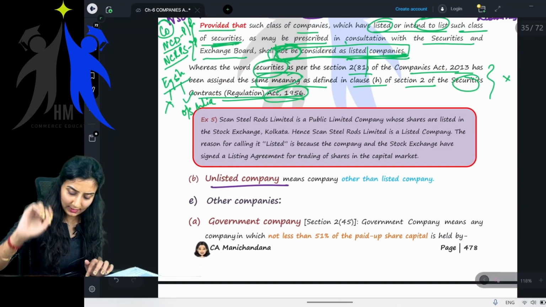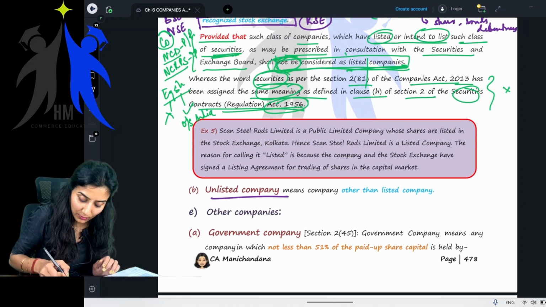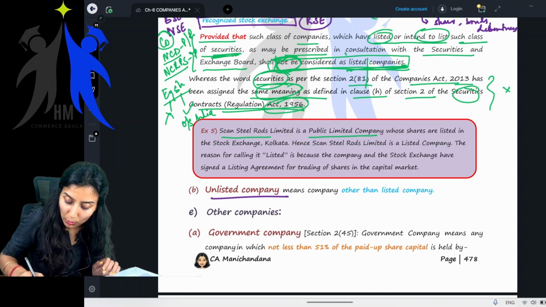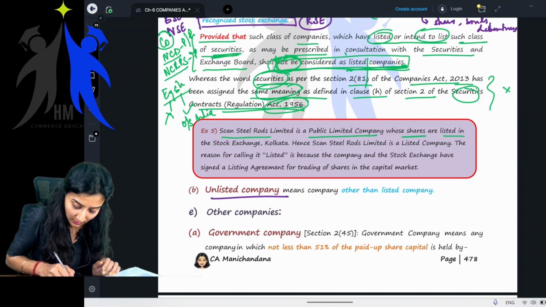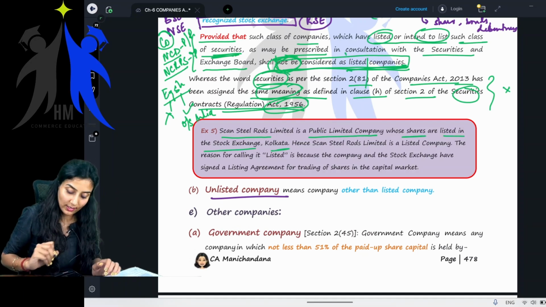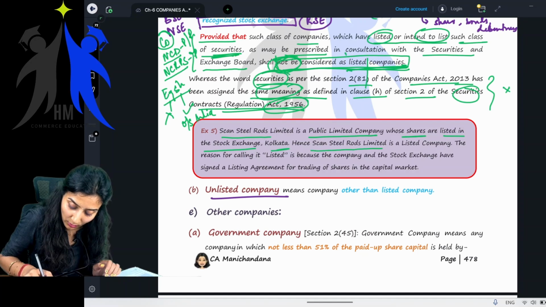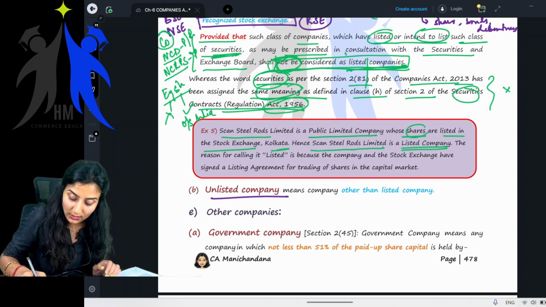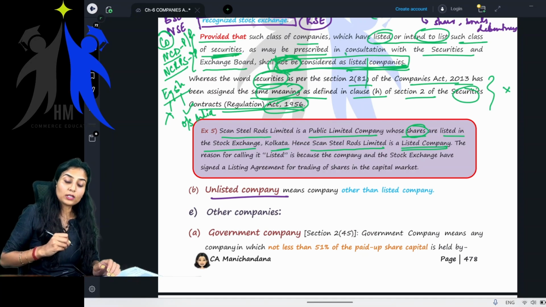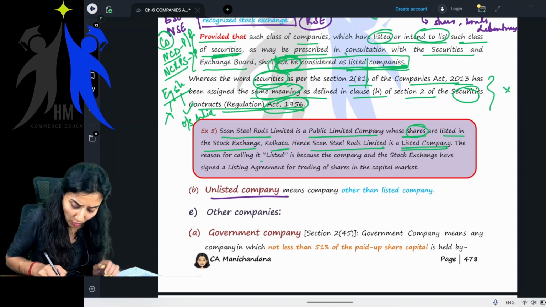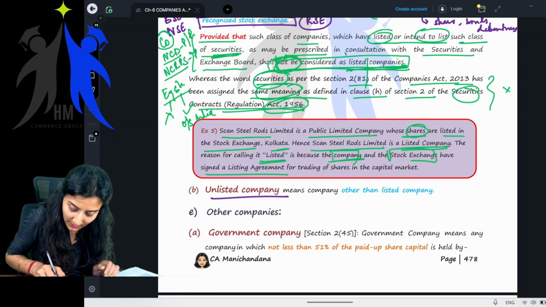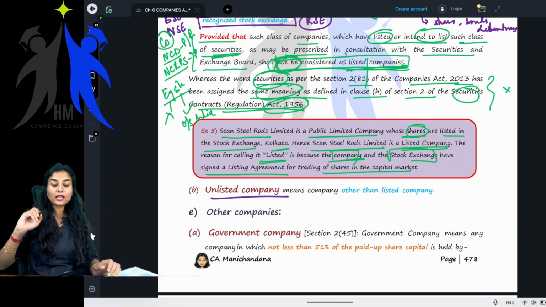There's one example. Let me just read it for you. Scan Steel Rods Limited is a public limited company whose shares are listed on the Kolkata Stock Exchange. Here, Scan Steel Rods Limited is a listed company. It becomes a listed company because the shares are listed on the Kolkata Stock Exchange. The reason for calling it listed is because the company and the stock exchange have signed a listing agreement for trading of the shares in the capital market.